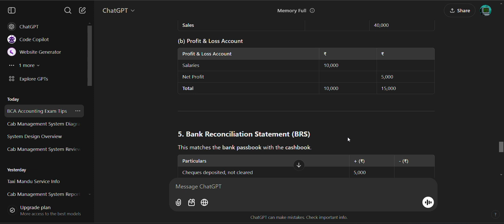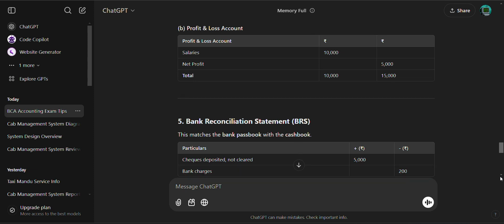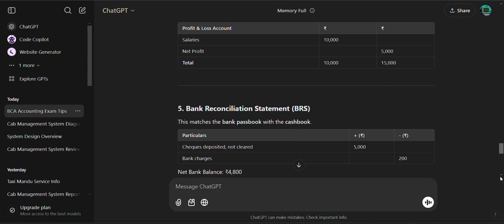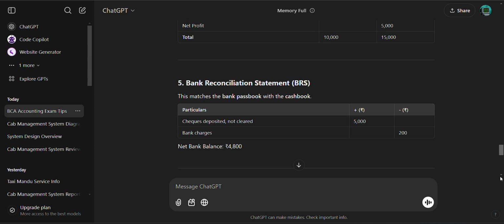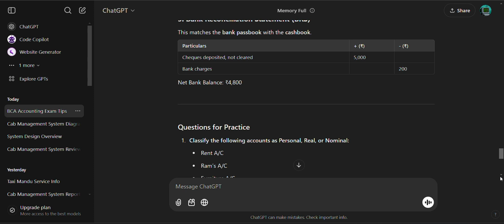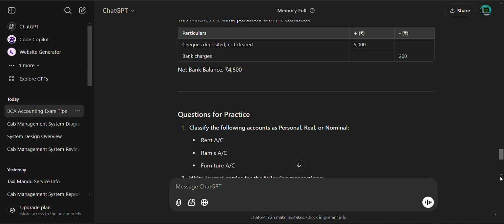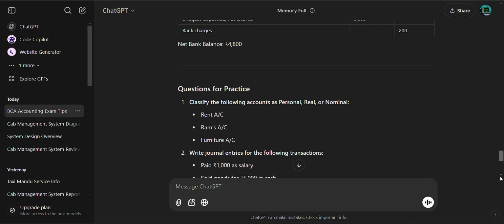Bank reconciliation statement, BRS: check deposited but not cleared 5,000, bank charges 2,000, net bank balance 4,800.